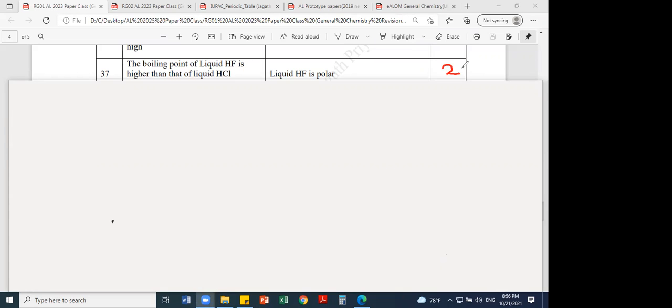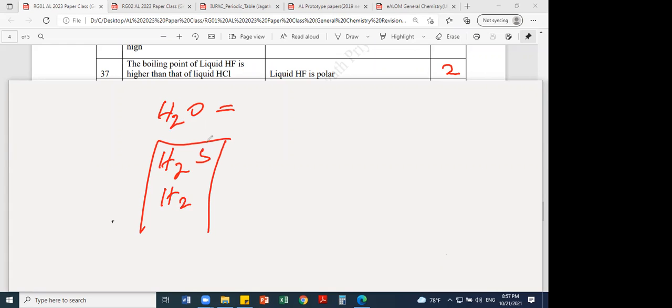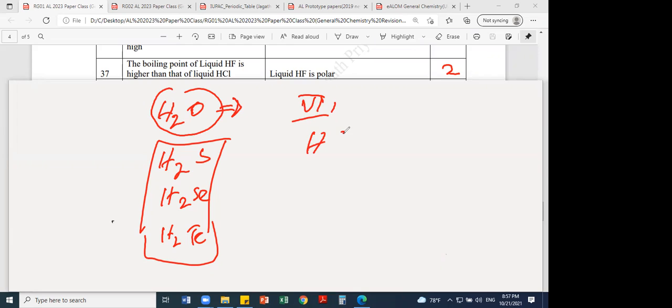There are some past papers that have given that question, and they have accepted the reason as the hydrogen bonding in HF. Even remember, H2O has the highest boiling point in group 6, then H2S and the others in group 6 have lower boiling points. When you compare oxygen, sulfur, selenium, tellurium hydrides, H2O has the highest boiling point because of hydrogen bonding. Group 7 also, HF has the highest boiling point compared to the other hydrogen halides because of